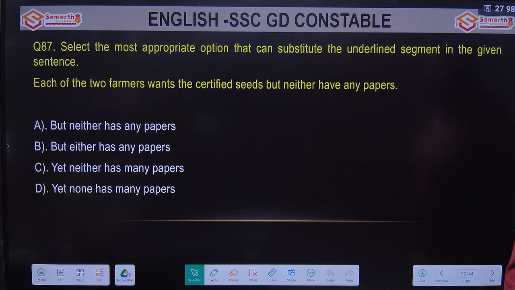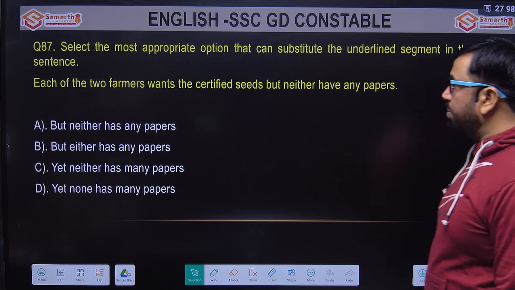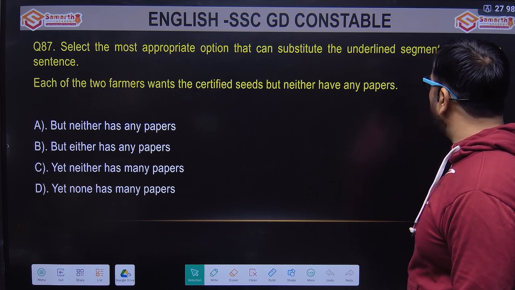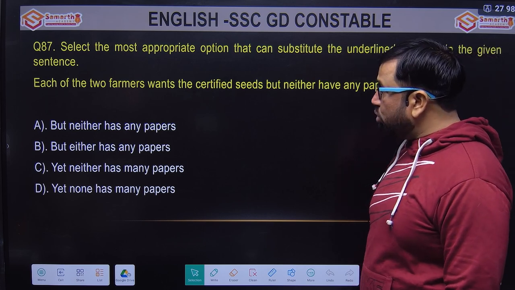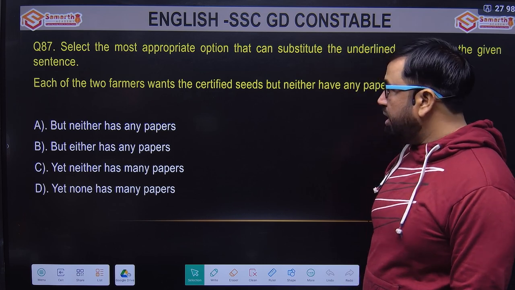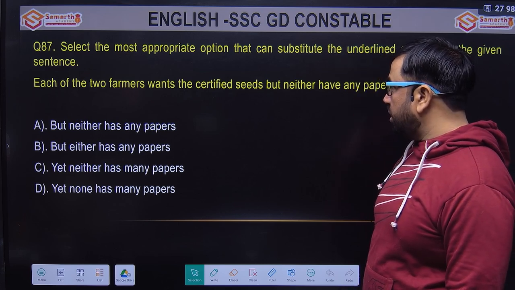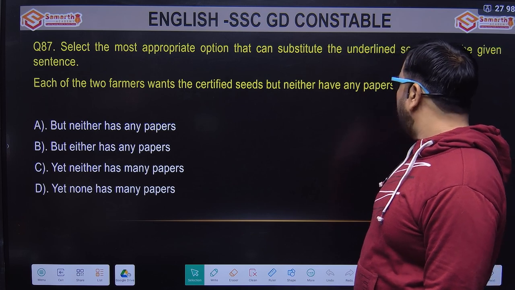All right, select the most appropriate option that can substitute the underlined segment in the given sentence. The question is: each of the two farmers wants the certified seeds but neither have any papers.